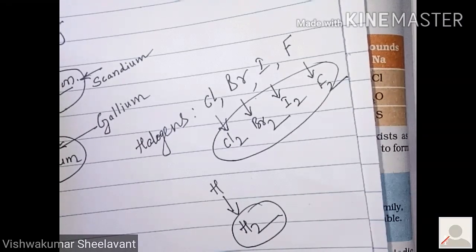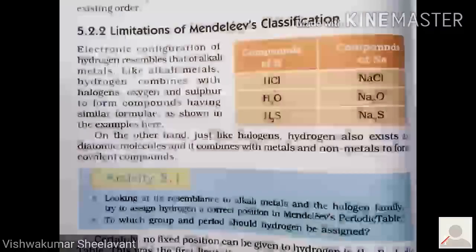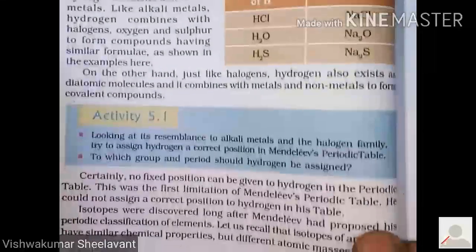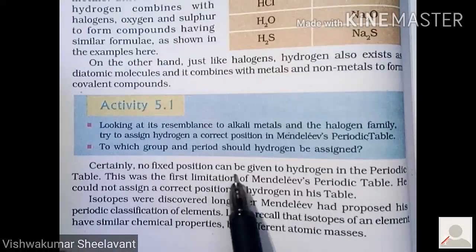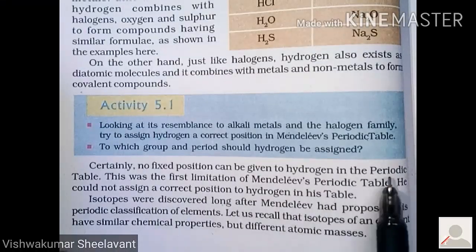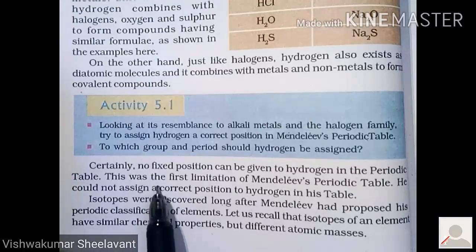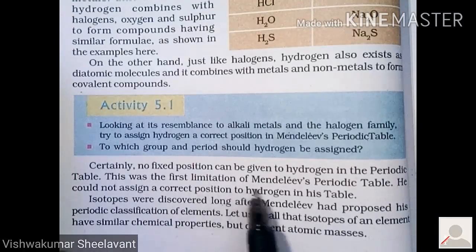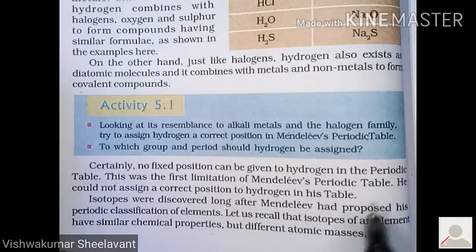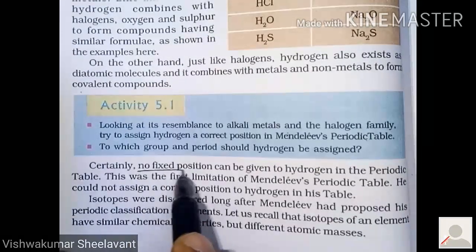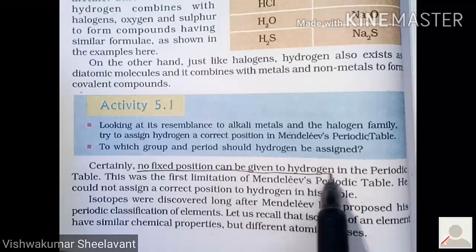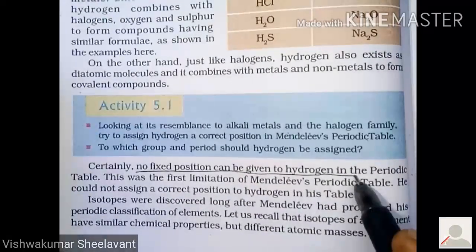Right? Certainly, no fixed position can be given to hydrogen in the periodic table. This was the first limitation of Mendeleev's periodic table. Please note this. No fixed position can be given to the hydrogen in the periodic table.